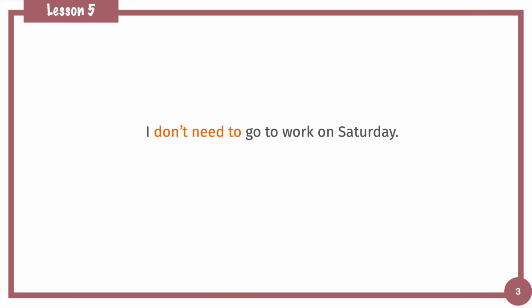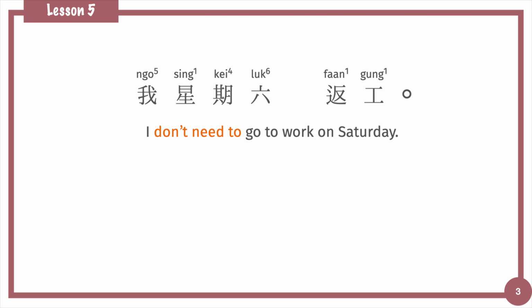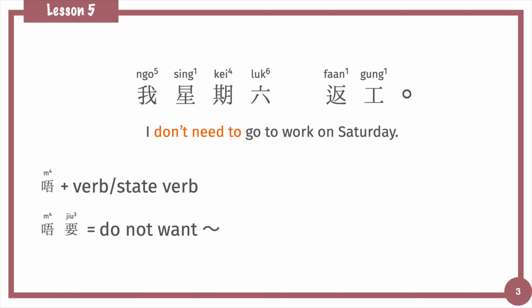For its negative expression, we have mentioned that if we want to change the sentence to a negative sentence, we just need to put the negative adverb in front of the verb. If it has a state verb, then put it in front of the state verb. So, its negative expression should be 唔要. 唔要 indeed is a negation of 要, but it's not correct when 要 has the meaning of have to or need to. 唔要 means do not want something. We'll talk about it in the future.